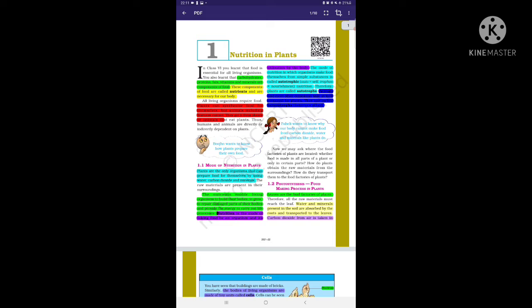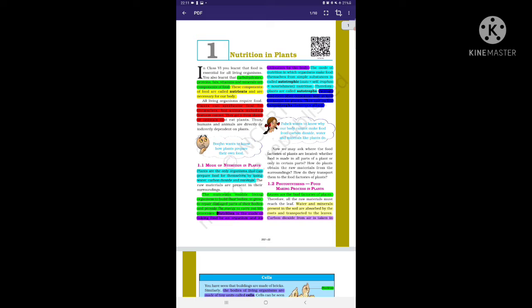After that, here it is written: carbohydrates, proteins, fats, vitamins, and minerals are components of food. Here you can get a question in the exam that what are the components of food. There you can write carbohydrates, proteins, fat, vitamins, and minerals are components of food.